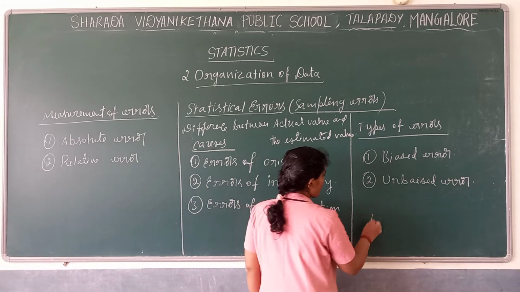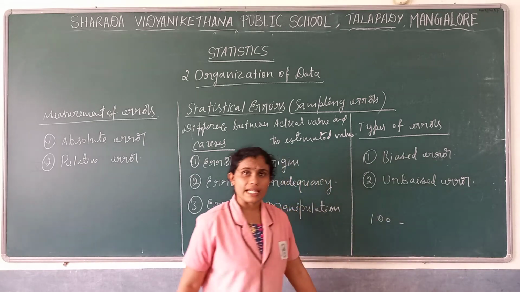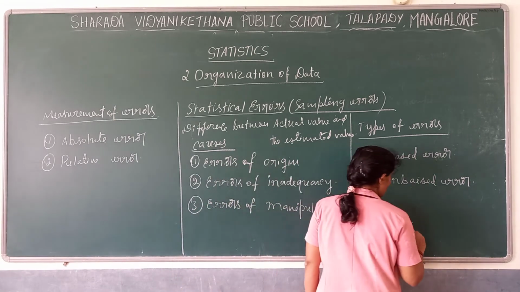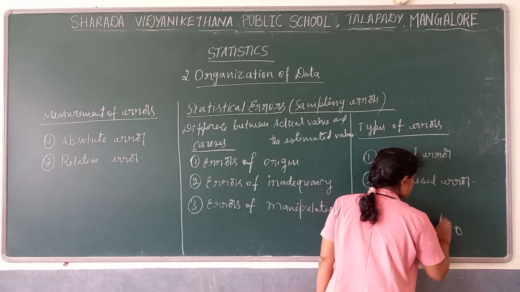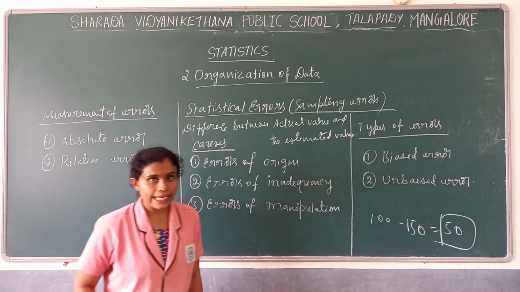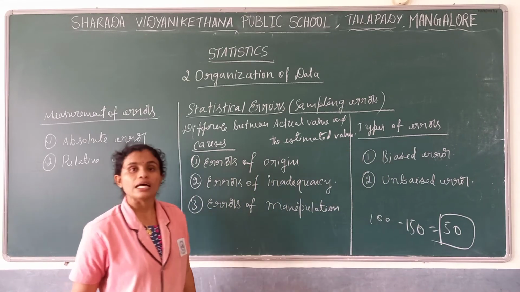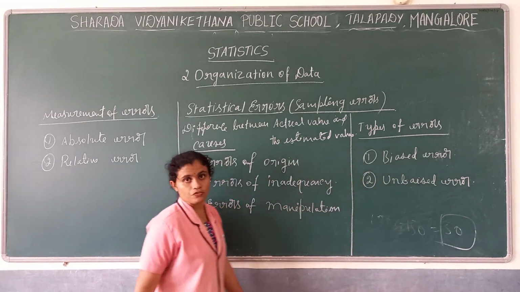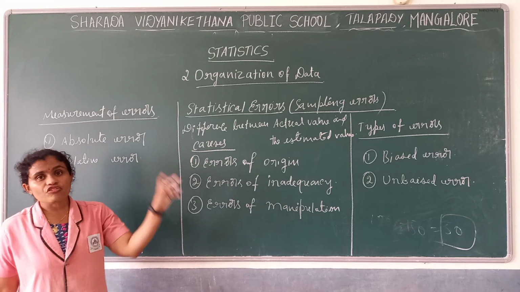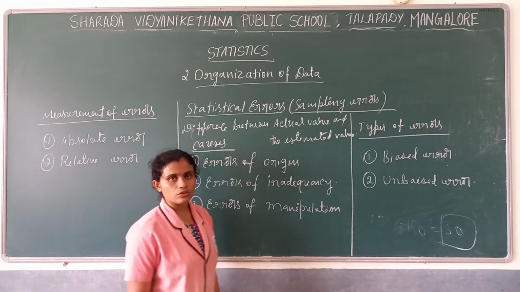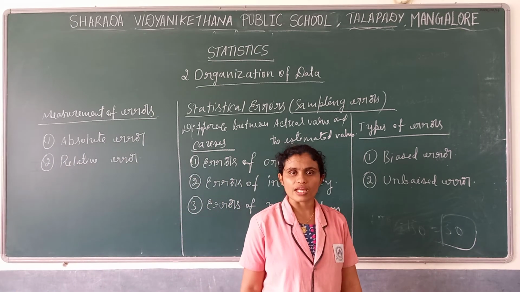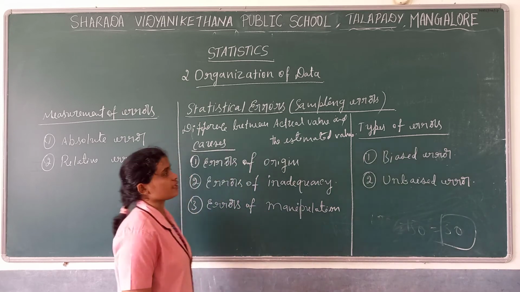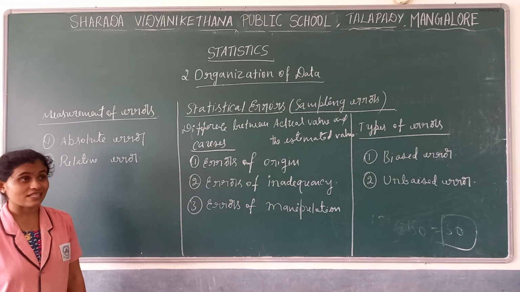For example, 100. But while calculating, we get 150. What is the difference? 50. So this is the error: actual value minus 50. Here we get minus 50. So it is the difference between the actual value and the estimated value. The difference we get, we call it statistical error.